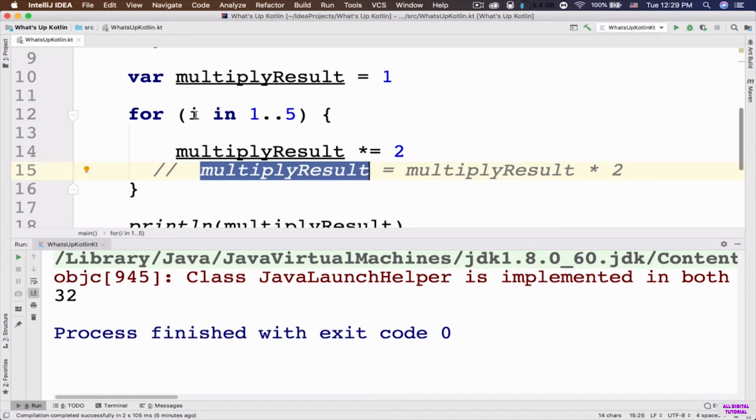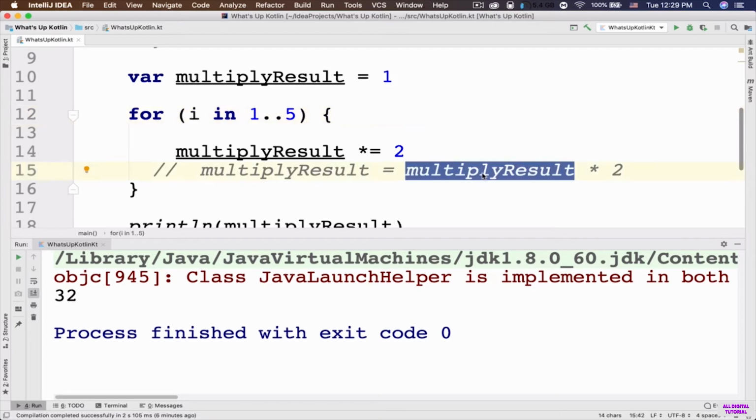So now the I is going to be equal to the next element in this range, which is number 4. And then it's going to go inside the curly braces of this for loop. Now the current value of this multiply result is 8. So 8 multiplied by 2 is 16. So 16 is going to be assigned back to this multiply result.